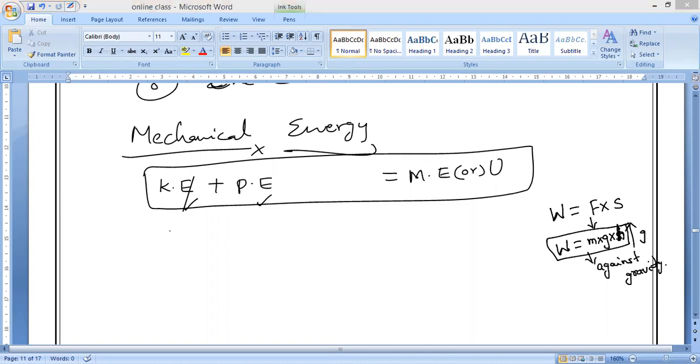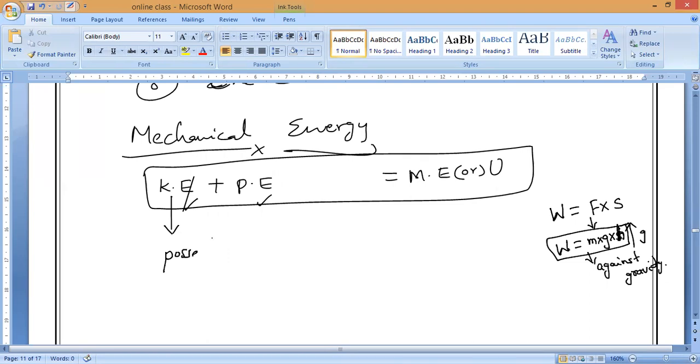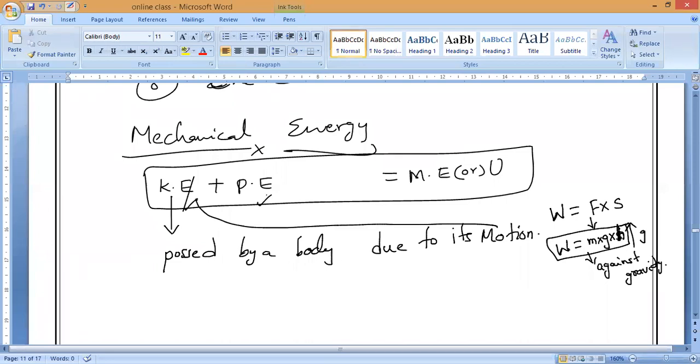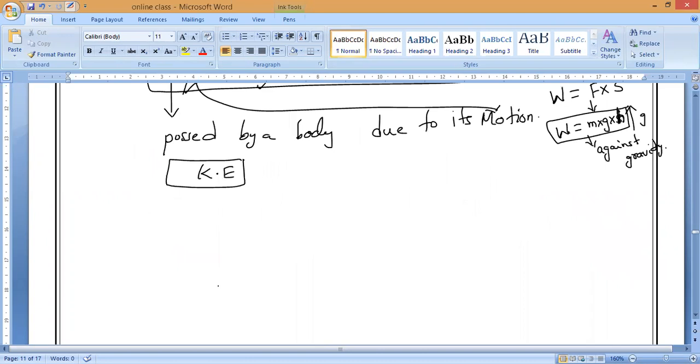Now let us come to kinetic energy. Always remember, guys, kinetic energy is the energy possessed by a body due to its motion. Understanding? Whatever energy a body possesses due to motion, what energy do we call that, guys? Kinetic energy. Understand, everybody? Yes or no?